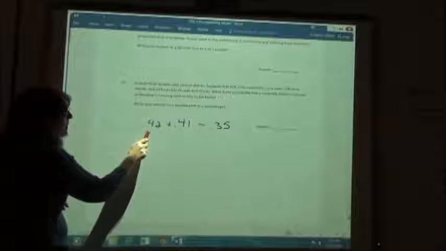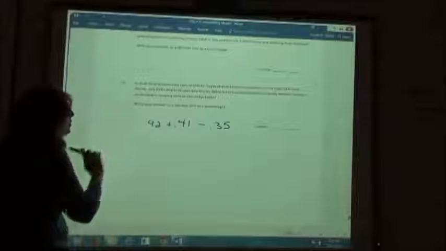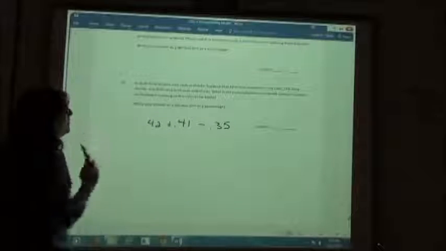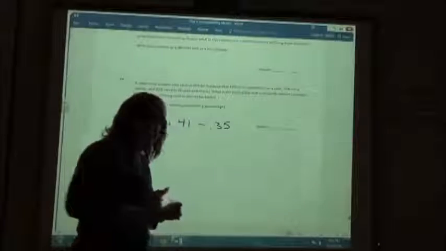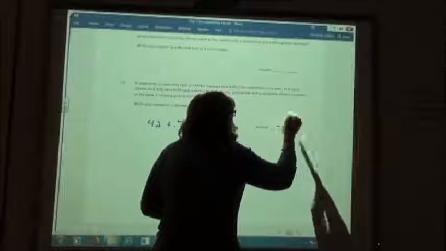We took the probability of the customers carrying cash, 42%, plus the probability of those carrying checks, 41%, and subtracted off the 35% that carry both, and our answer was 0.48. Okay.